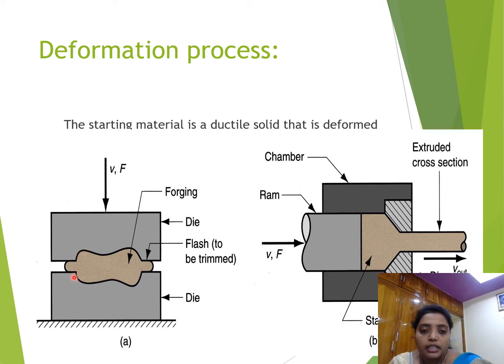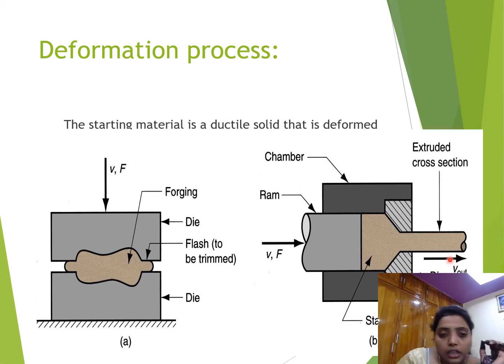Here it is big in size, and after extruding it through the small space, it will come out like a pipe. If we want a pipe shape, we apply load from the upside and extrude the material. This is also extra pressure we are giving, and from this force, this is coming out. Okay, this is one type of deformation from the upside, and this is another deformation from the sidewise. These are the two examples of deformation process.